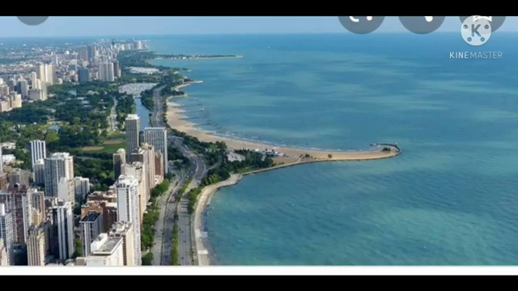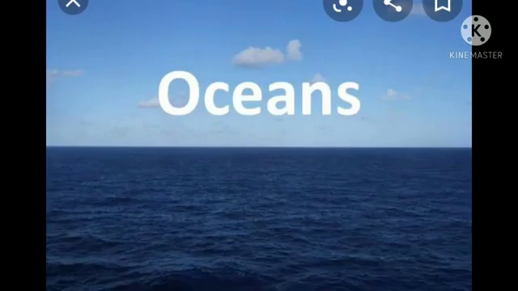Okay. Now, I will show you another picture. What is that? Tell me. Yes, this is the ocean. Can you find land around the ocean? No, no land can be found around the ocean.